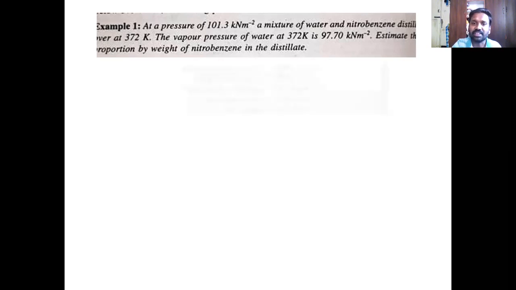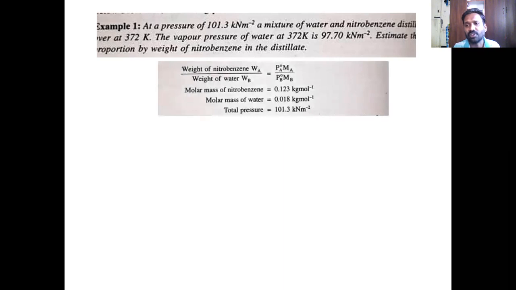What are the known things in our formula? First of all, write down the formula. What are the given data in the question? Molar mass of nitrobenzene, you know the structure of nitrobenzene, you can calculate the molar mass. Actually, if you calculate the molar mass, the way we calculate the molar mass, it comes to 123. And what is the molar mass of water? 18.